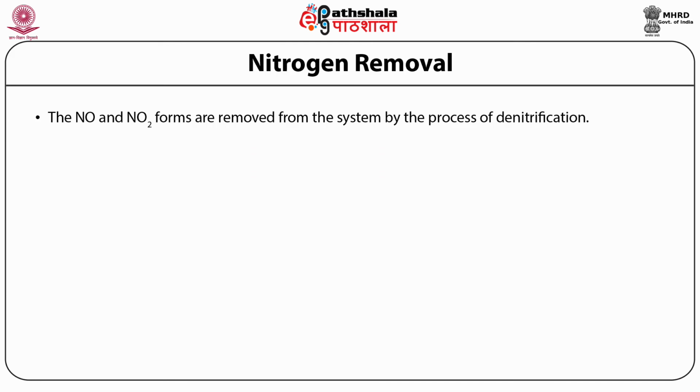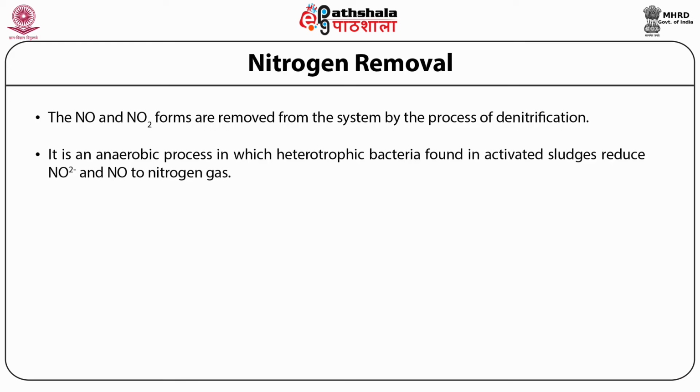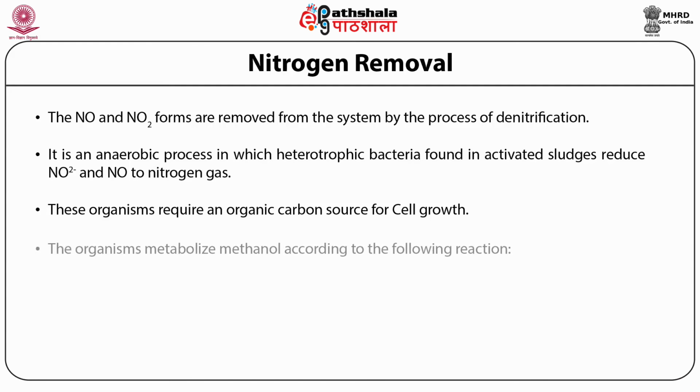The nitrous oxide and nitrogen dioxide forms are removed from the system by the process of denitrification. It is an anaerobic process in which heterotrophic bacteria found in activated sludge reduce nitrite ion and nitrate to nitrogen gas. These organisms require an organic carbon source for cell growth. The organisms metabolize methanol according to the following reaction.